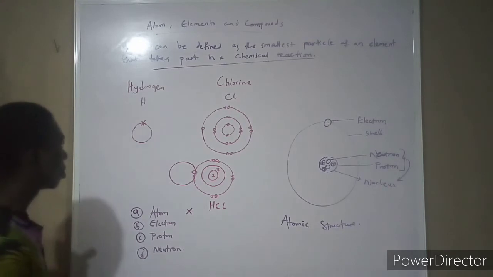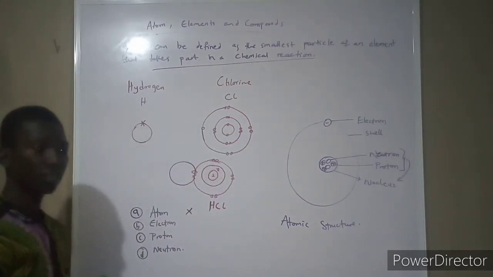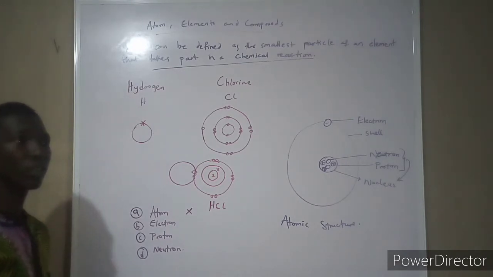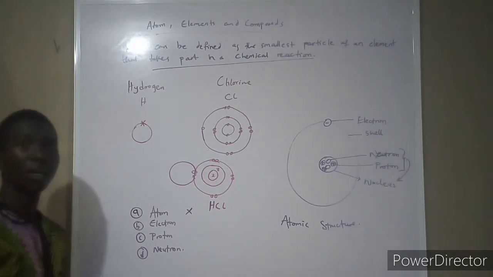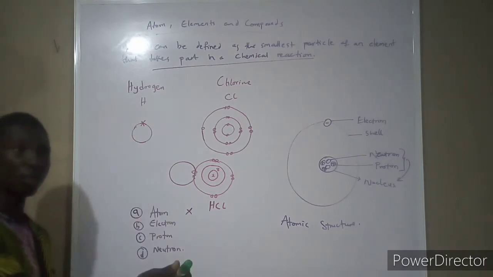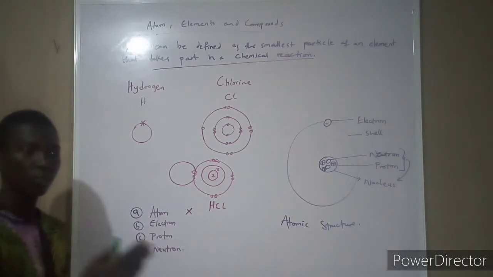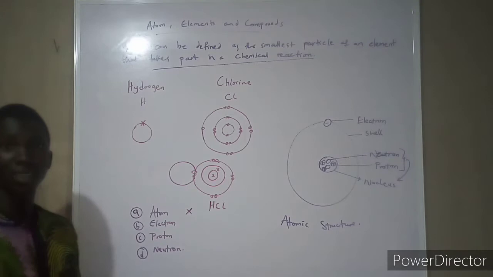Why is it the electron? Because the electron is the major thing that is being used to help each other. For instance, my company needs, let me say, to hire a coastal bus for a particular journey, let me say an excursion. Then your company needs money for its development. What do we do? Your company has a coastal bus and mine doesn't have, but I have the money to sponsor the project you want to do. So what do we do? Okay, you give me the coastal bus and I'll give you the money. It's like renting or hiring a car or a vehicle.